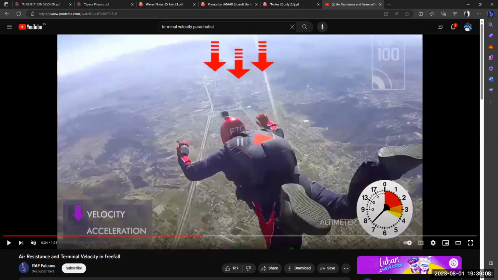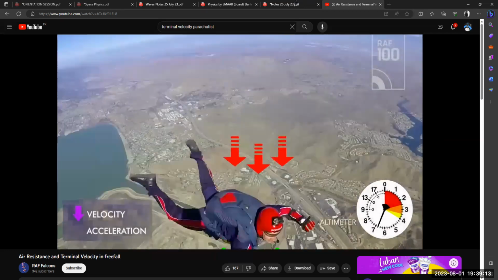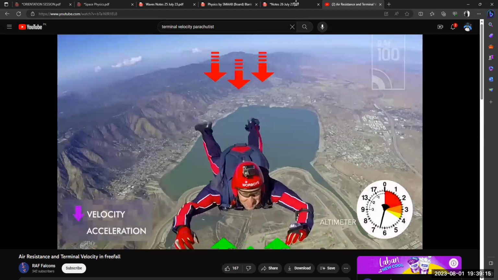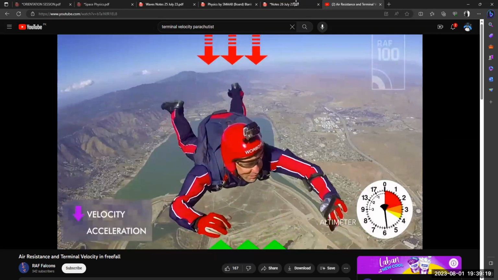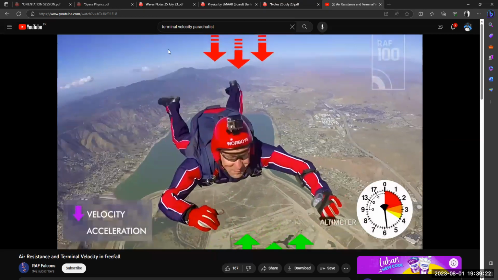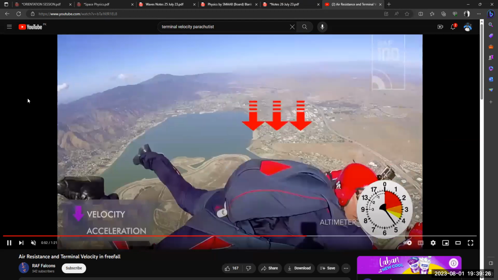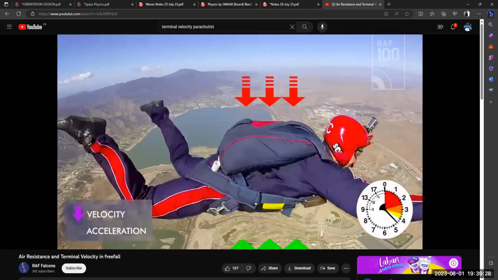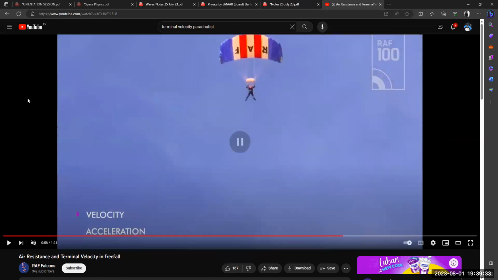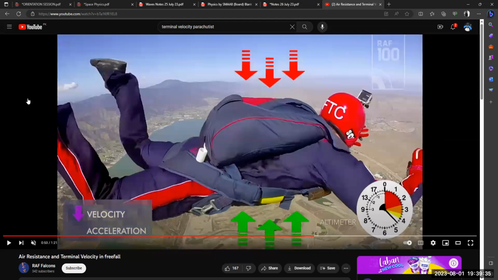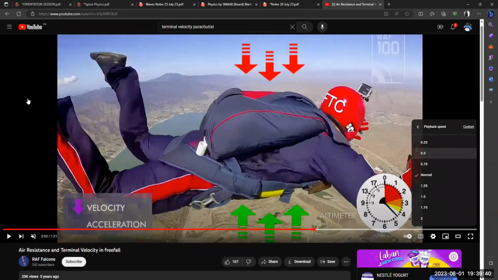Now you can see that the body is moving with constant speed, right? Because there is no change in the movement. It is completely stable, constant movement, right? And when he opens up the parachute, that is the important part that we need to discuss. Yes, this is the part. What really happens? Let's try to move in slow motion, using playback speed.